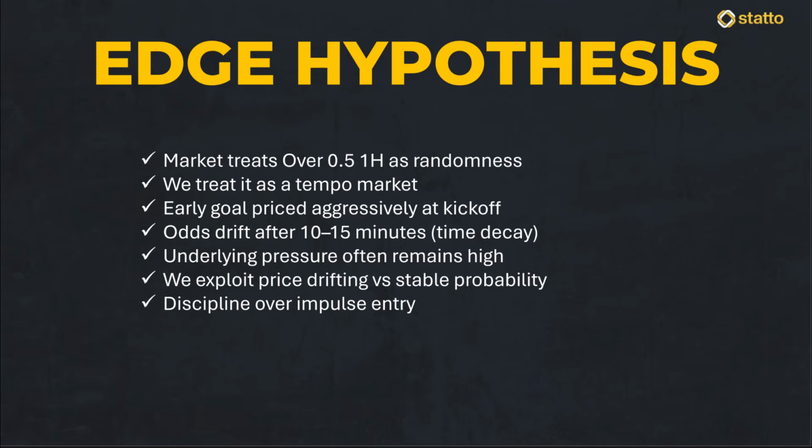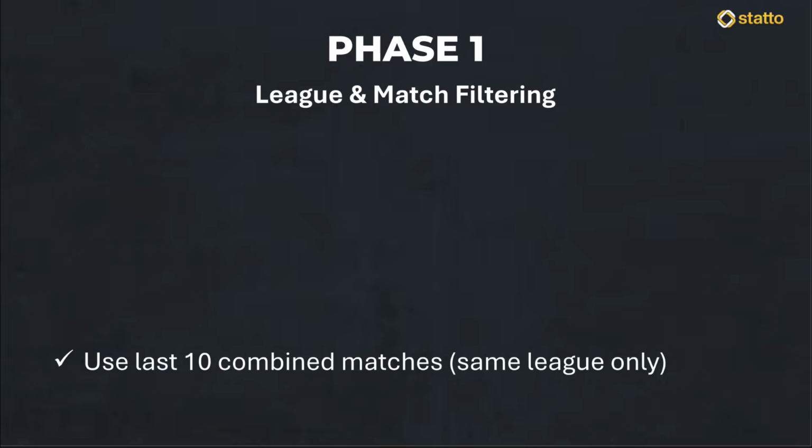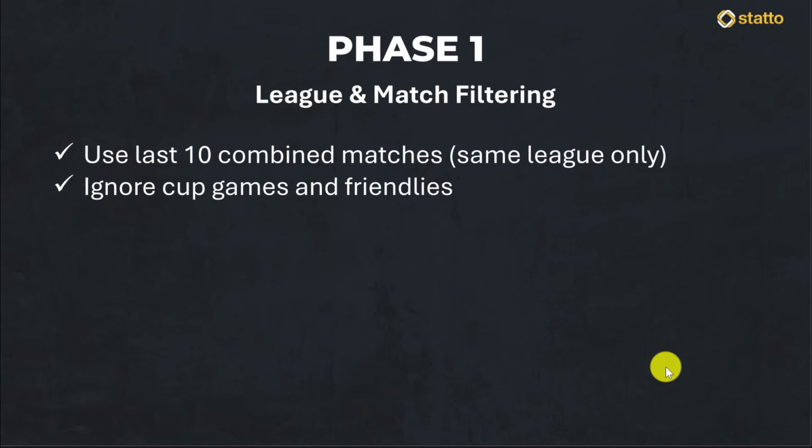Okay, so let's start with phase 1, which is league and match filtering. This is the stage where we create a clean environment for our data so that we aren't being misled by distorted statistics. What this phase represents is the foundational guardrail of the system, where we ensure our data comes from a stable and comparable source. Why it matters is that cup fixtures or matches between teams from different divisions can create noisy data that doesn't accurately reflect how a team will behave in a standard league game.